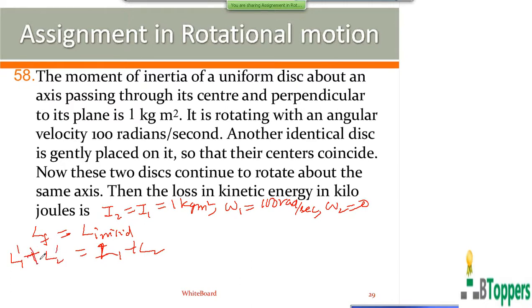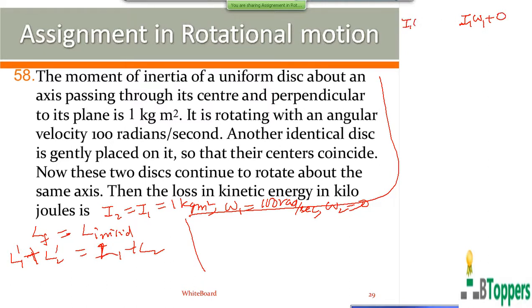Here L1 is the initial angular momentum of the first disk and L2 is the initial angular momentum of the second disk. L1 dash is the final angular momentum of the first disk, and L2 dash is the final angular momentum of the second disk. The initial angular momentum of the first disk can be written as I1 omega 1. The initial angular momentum of the second disk is 0 because the second disk is initially at rest.